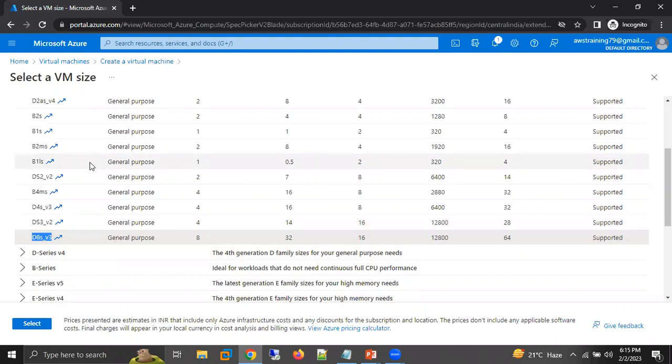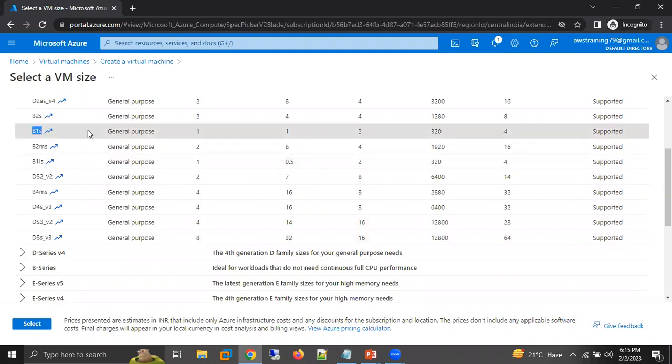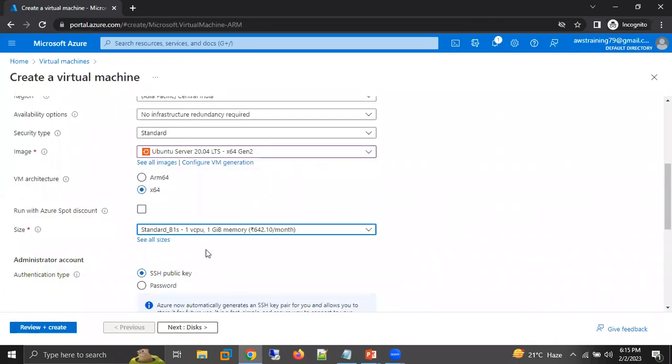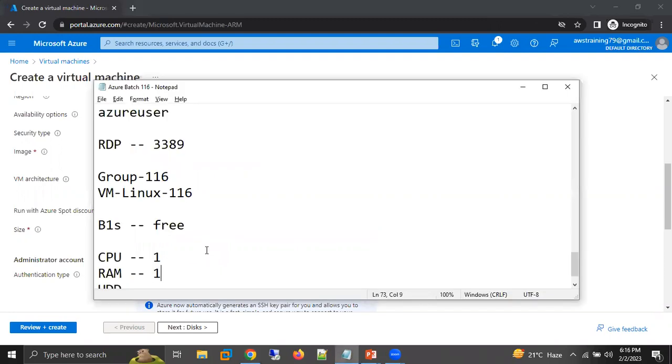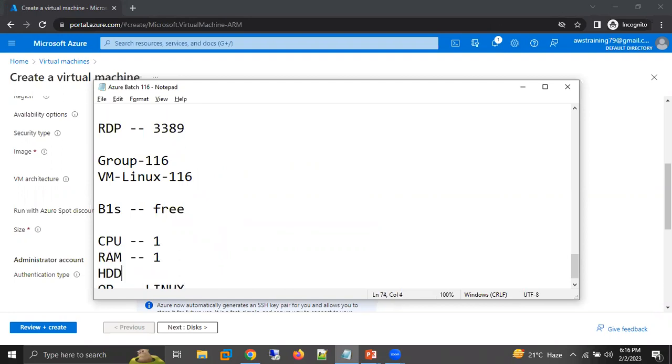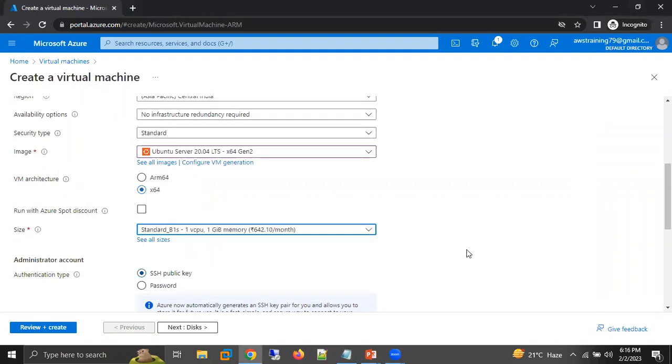So which one are we going to select? We are selecting B1S. B1S is the name of the size which I am using. Like this, we are getting a lot of names. So we have selected CPU and RAM. Now we need to select hard disk also. We'll select that. Scroll down.